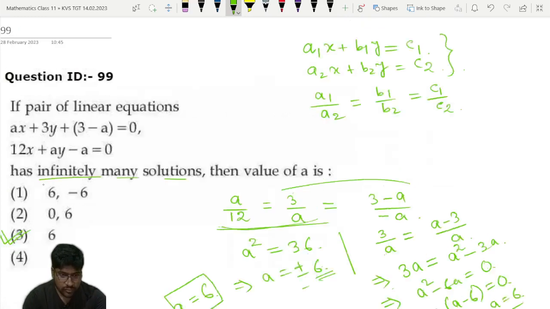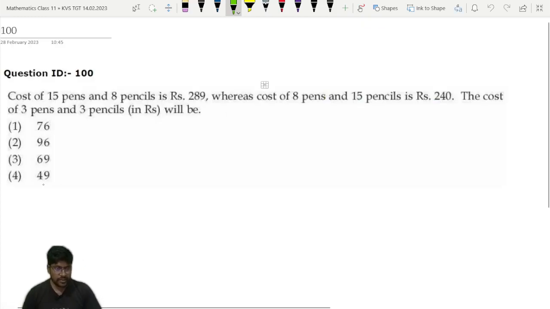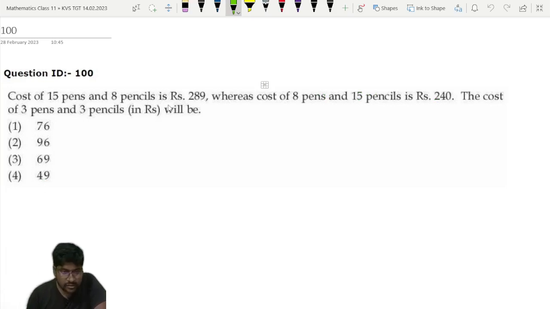So now let's move to the next question. Question number 100. This is also a very simple problem. Cost of 15 pens and 8 pencils is rupees 289, whereas cost of 8 pens and 15 pencils is rupees 240. So the cost of 3 pens and 3 pencils will be what?